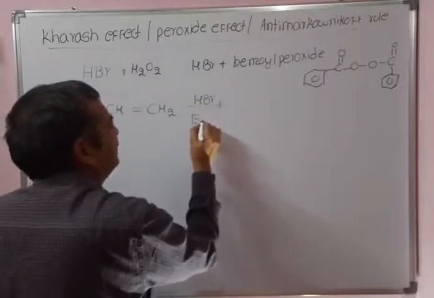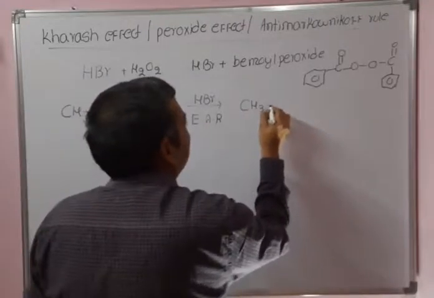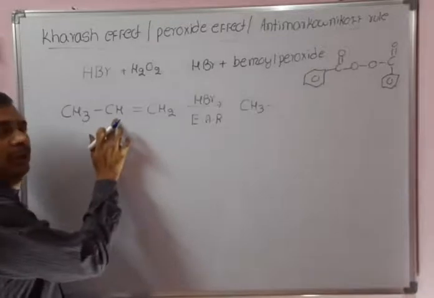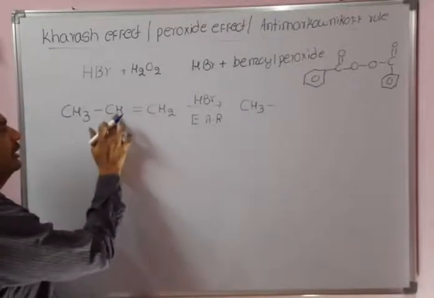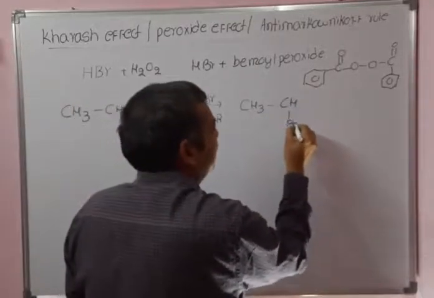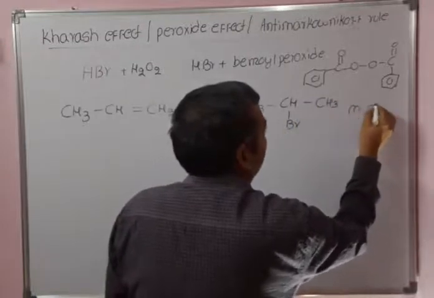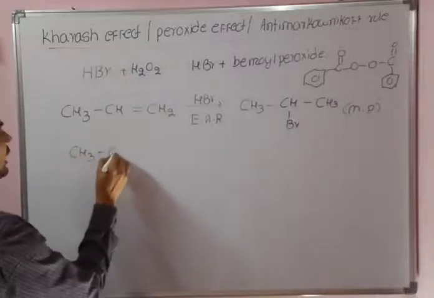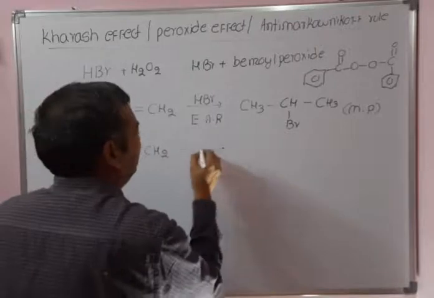So HBr is an electrophilic addition reaction. The product obtained is CH3. The negative part of the reagent will attack the carbon where fewer hydrogens are present. Here fewer hydrogens are there. The product is CH3-CHBr-CH3. This is the Markovnikov product.